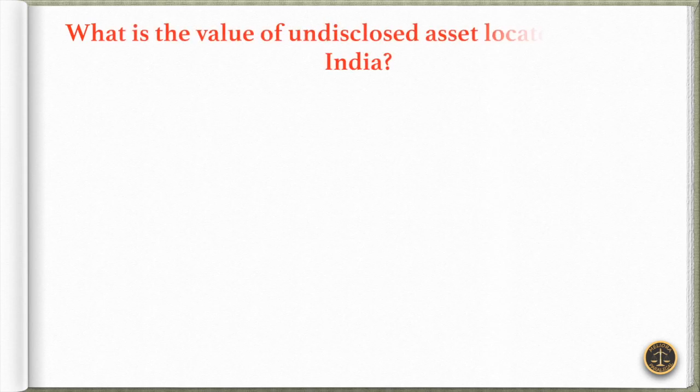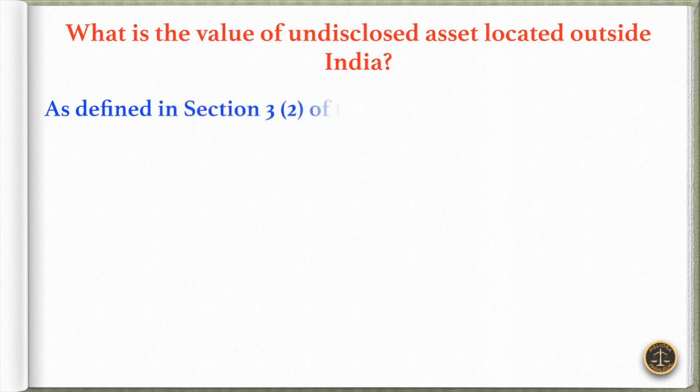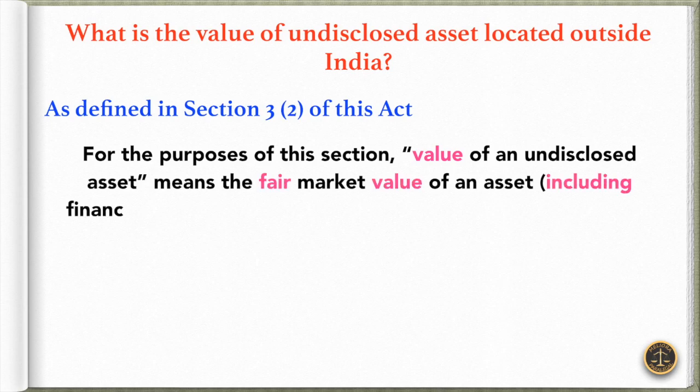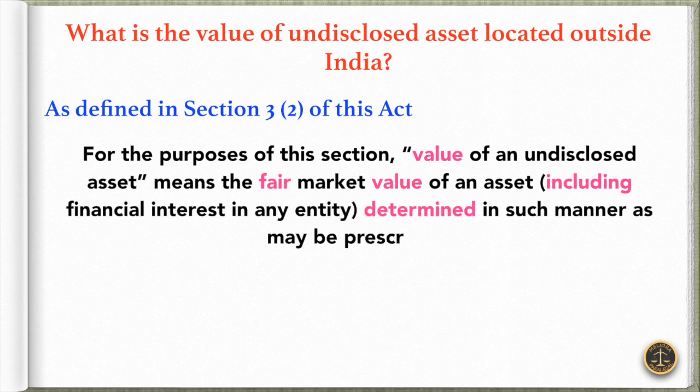Now, the question is, what is the value of an undisclosed asset located outside India, or how to calculate the value of an undisclosed asset located outside India? As defined in Section 3(2) of this Act, for the purpose of this section, value of an undisclosed asset means the fair market value of an asset, including financial interest in any entity, determined in such manner as may be prescribed.